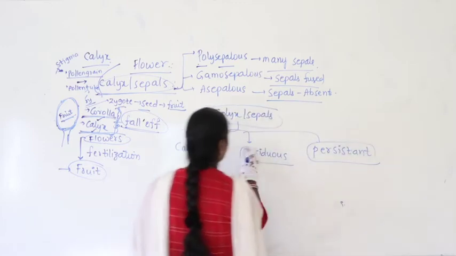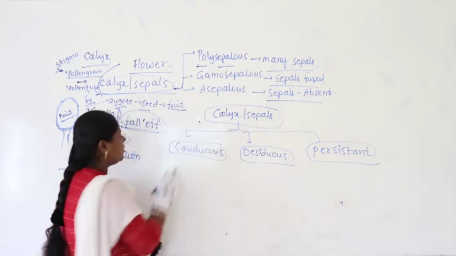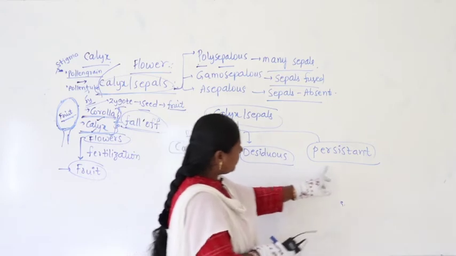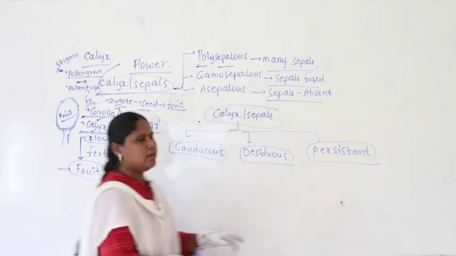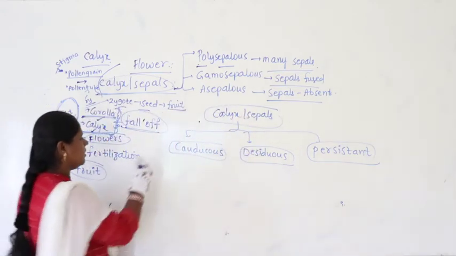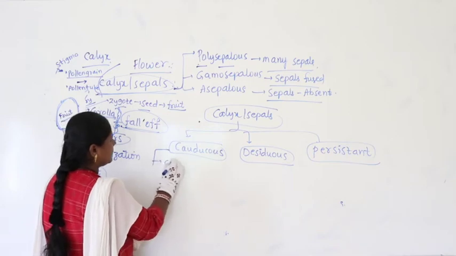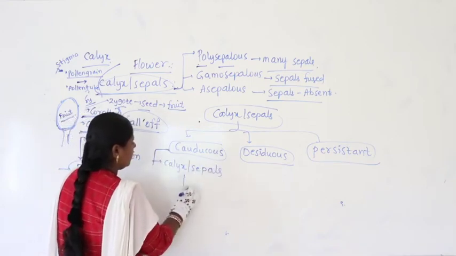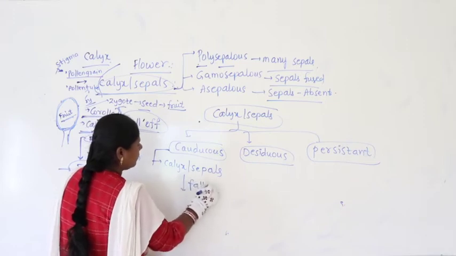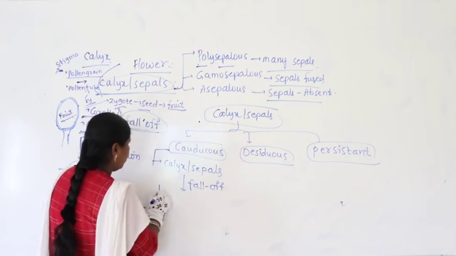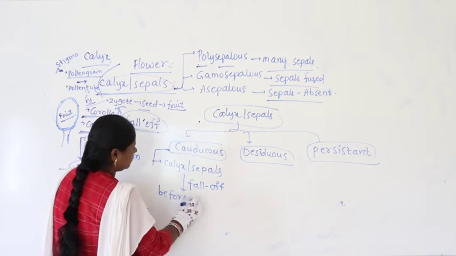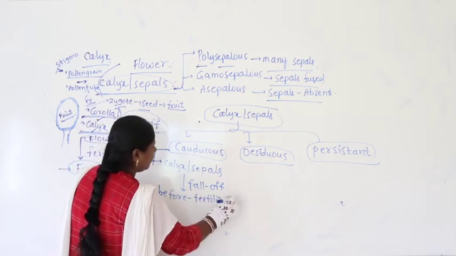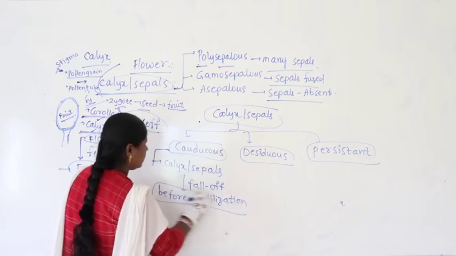What are the three conditions we represent? We find caducous, deciduous, and persistent. So when you say caducous here, we say calyx or sepals fall off before fertilization.